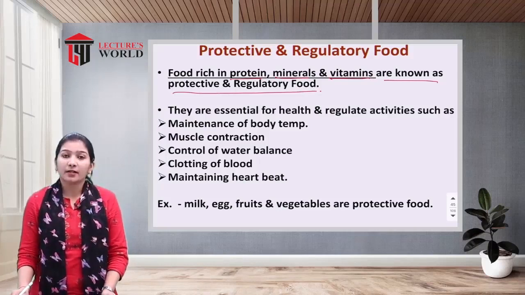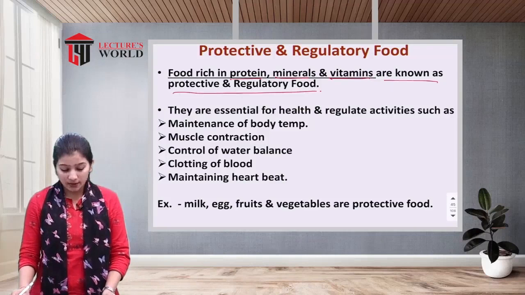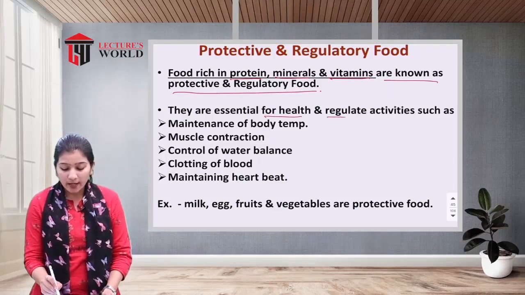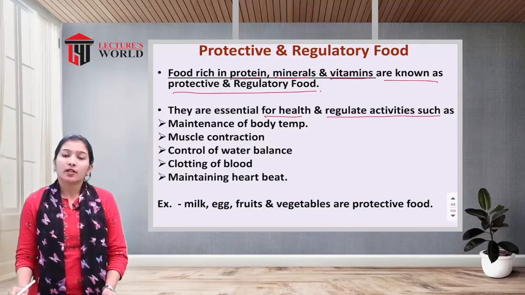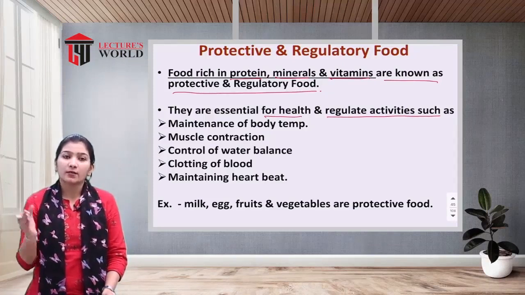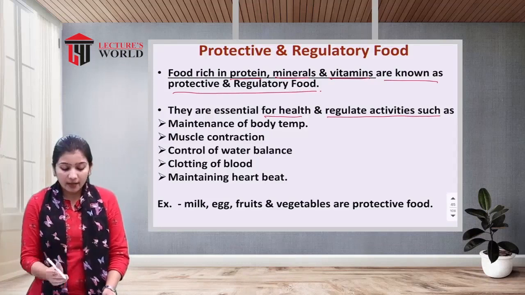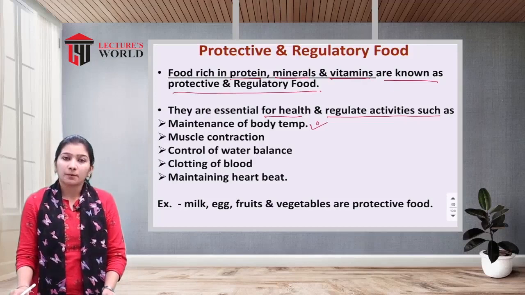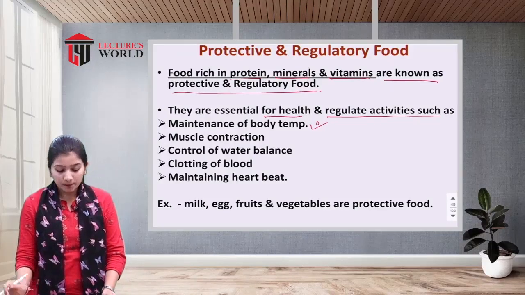They are very vital for bodily functions, essential for health, and regulate activities. Vitamins and minerals are required for regulating various activities like maintenance of body temperature. Magnesium is one kind of mineral which is required to maintain and regulate body temperature.